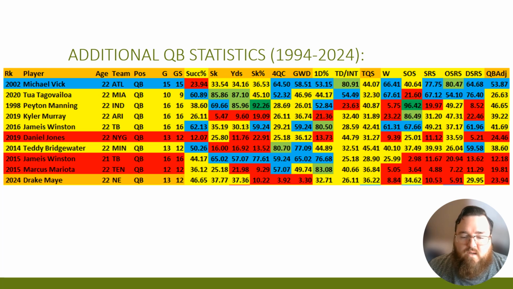His fourth quarter comebacks were terrible. His game-winning drives were terrible. But again, the Patriots didn't have a great season either. And then, of course, you look at first down completion percentage, not that great. Touchdown to interception ratio, not that great. TQS, not that great. Overall, again, testing with similar names: Marcus Mariota, Jameis Winston, Teddy Bridgewater. Those types of players are the names that keep coming up in terms of where he was at.